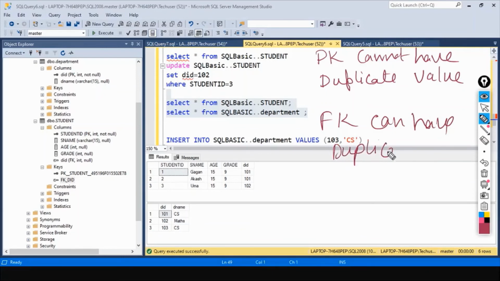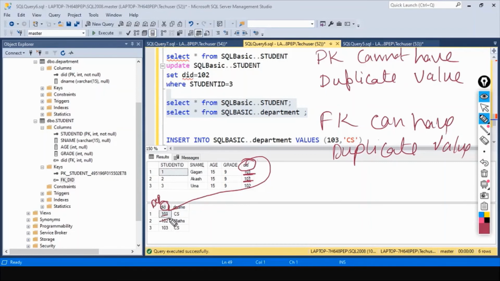Actually, we have already entered these values in the screen. See, this department ID is a foreign key in the student table. It is already having 101 and 101 again. So this can be duplicate, but you are referring to this column as the primary key in this department table.